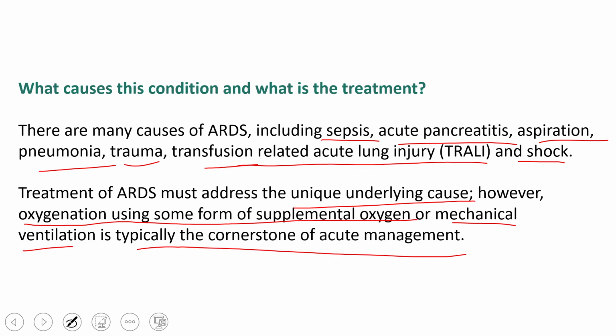So we have to provide mechanical ventilation, with positive end-expiratory pressure that does not let the alveoli collapse, and low tidal volume in order to prevent overinflation of alveoli, as the alveolar walls are already weakened because of the inflammatory cytokines released over there. So this was our case on acute respiratory distress syndrome.